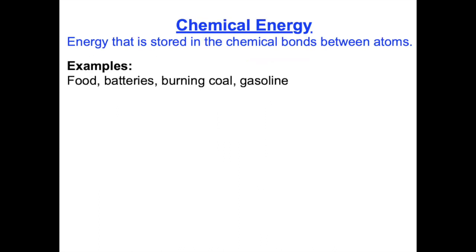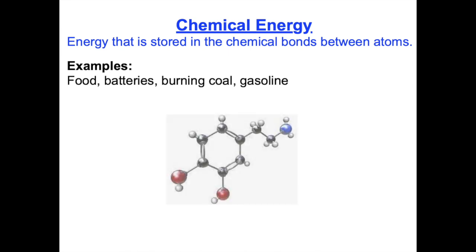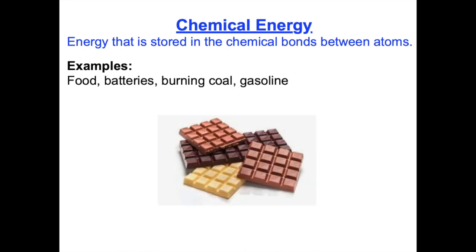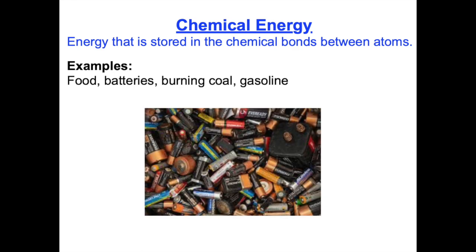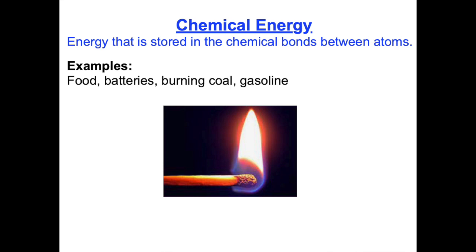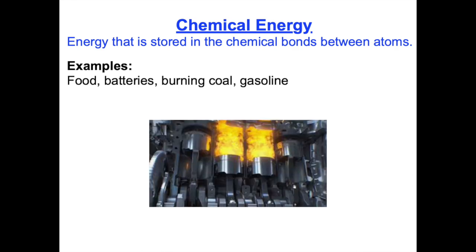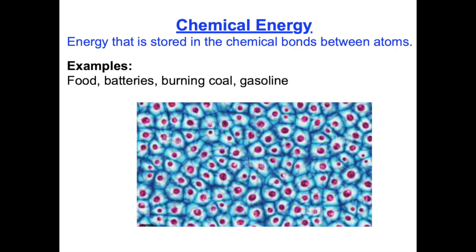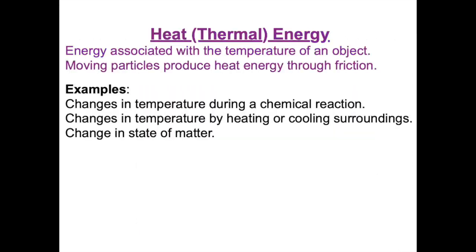Chemical energy is energy stored in the chemical bonds between atoms. Examples include food, like eating chocolate, for example, batteries, or burning anything like coal or a piece of wood or a match or a candle, burning gasoline. Even human cells store chemical energy in them.